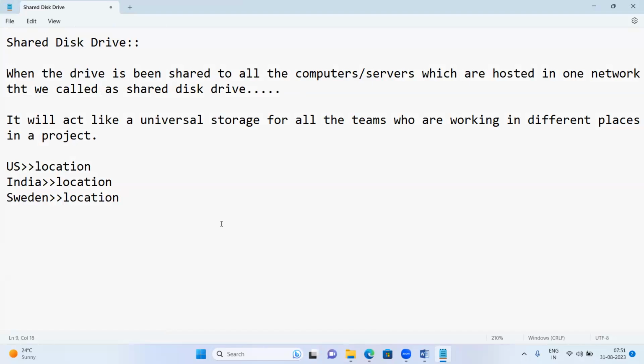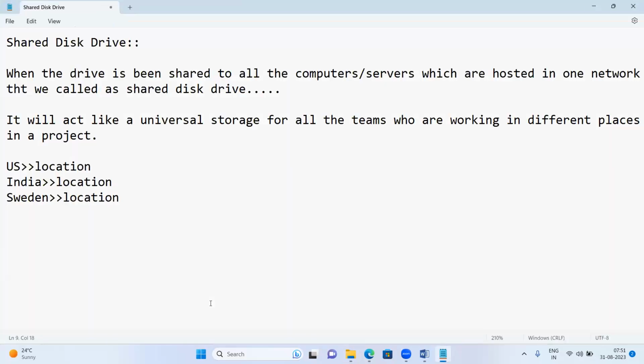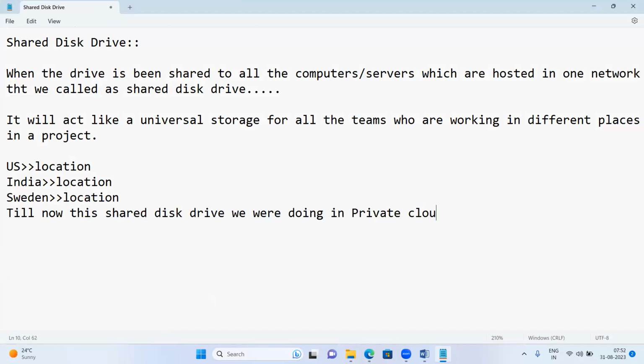Everything we can store in the drive, and this will be accessible and available to all. So this we were doing till now in private cloud. Till now, this shared disk drive we were doing in private cloud.